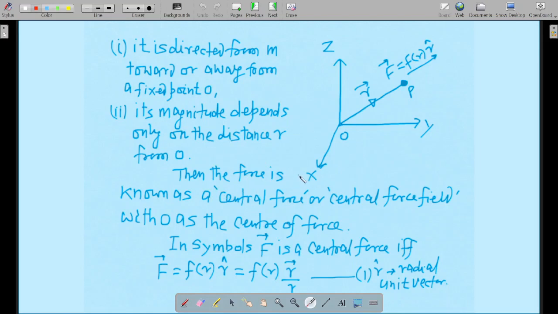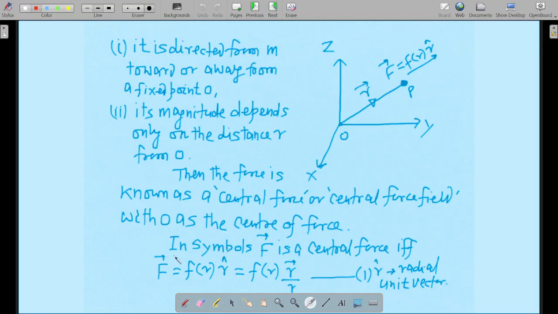Such a force depends on the magnitude of the position vector, and it is either directed towards O, that is towards the origin, or away from the origin. That is, only along the line joining the mass and the origin, only along the position vector. The direction of force is only along the position vector, and the magnitude of force is dependent only on the position vector's magnitude. Such a force is known as central force or central force field, with O as the center of force.